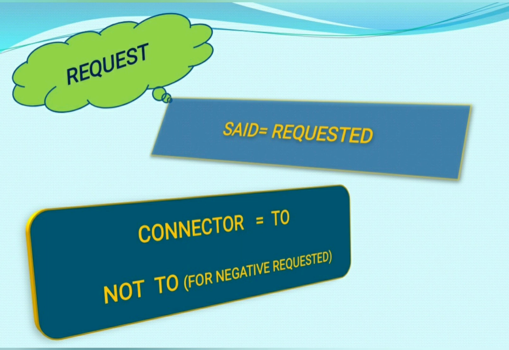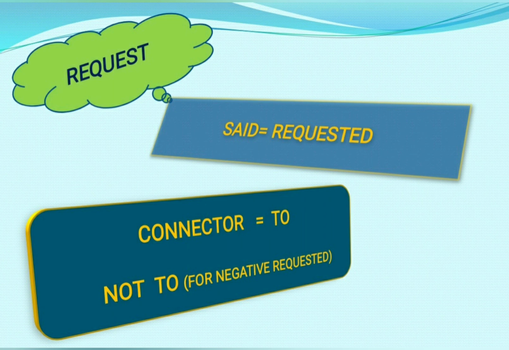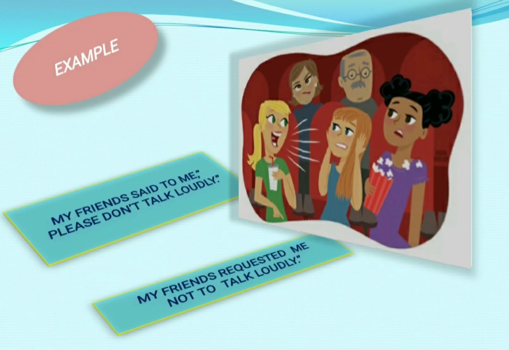Now suppose in your reported speech you have a request. Then what will you do? You will convert said into requested, and as a connector you will use "to". And if suppose you have a negative request, meaning in which you are requesting someone not to do something, then in this condition you will use "not to" as a connector. Let's understand it with the help of this example.